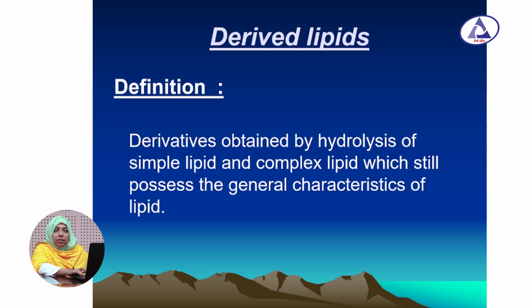Then third classification, derived lipid. So derived lipids are obtained by the hydrolysis of simple lipid and complex lipid, which still possess the general characteristics of lipid. And we know the general characteristics of lipid are that they are insoluble in water but soluble in fat solvents.